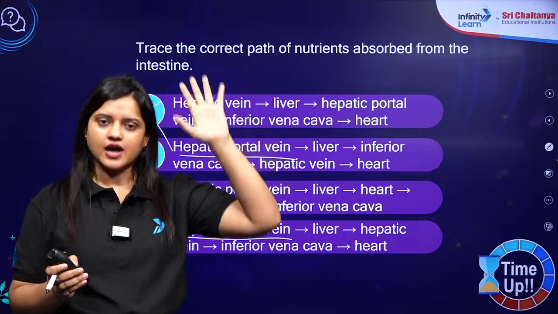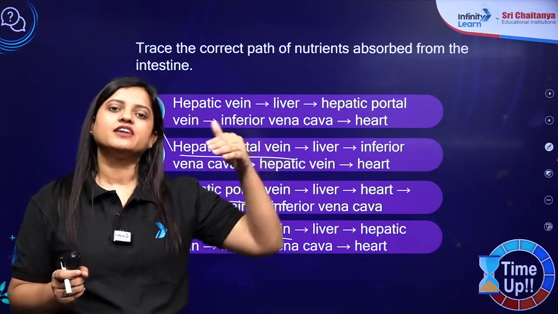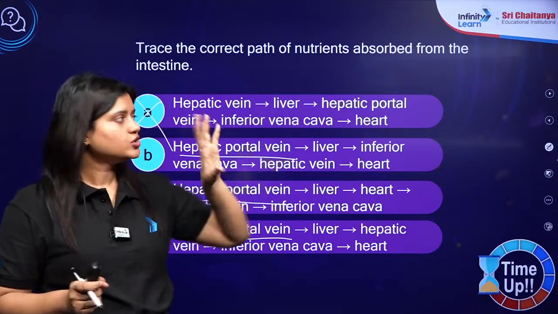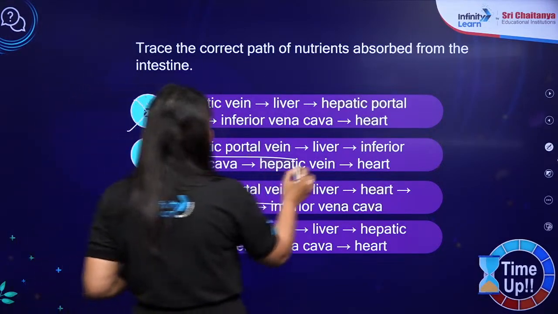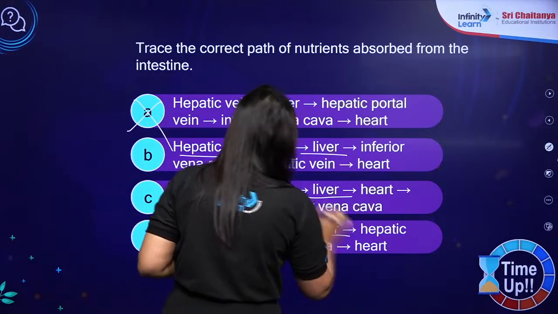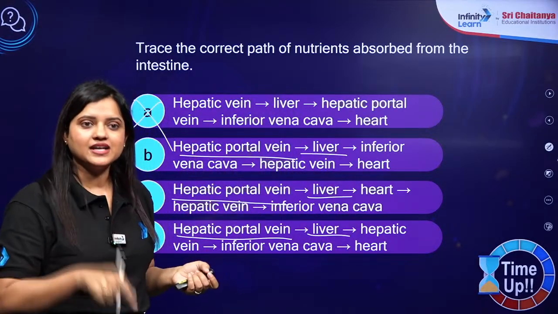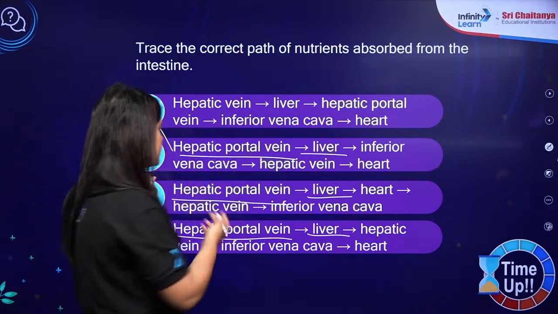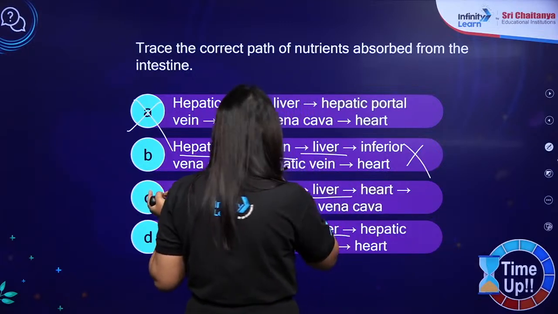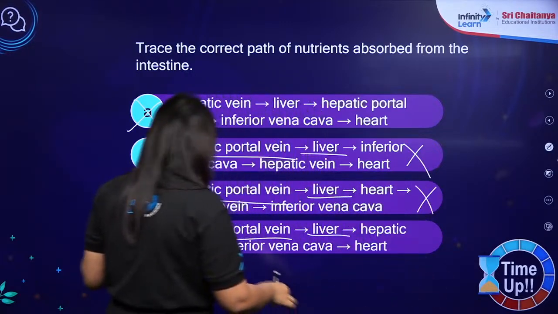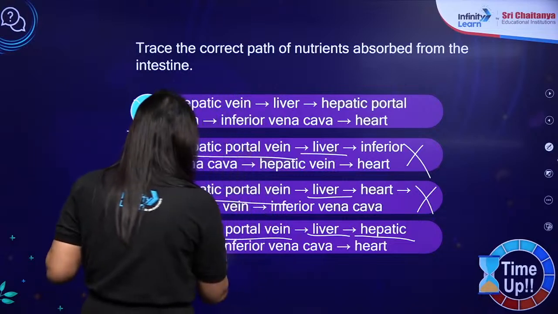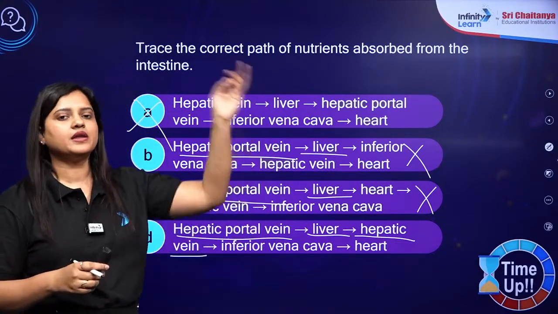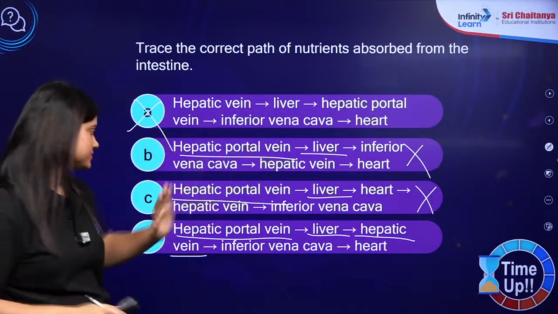Now hepatic portal vein से nutrients, the deoxygenated blood reaches liver. लिवर से कहाँ जाएगा और हार्ट की तरफ जाएगा, but now hepatic vein will be taking the blood from liver to the inferior vena cava. तो अब आएगा लिवर, हेपेटिक पोर्टल वेन के बाद लिवर, लिवर के बाद मैंने क्या बोला, हेपेटिक वेन आएगा, because it will be taking to the inferior vena cava. So hepatic vein, then from hepatic vein the blood will go into the inferior vena cava, फिर into the heart, the right atria.